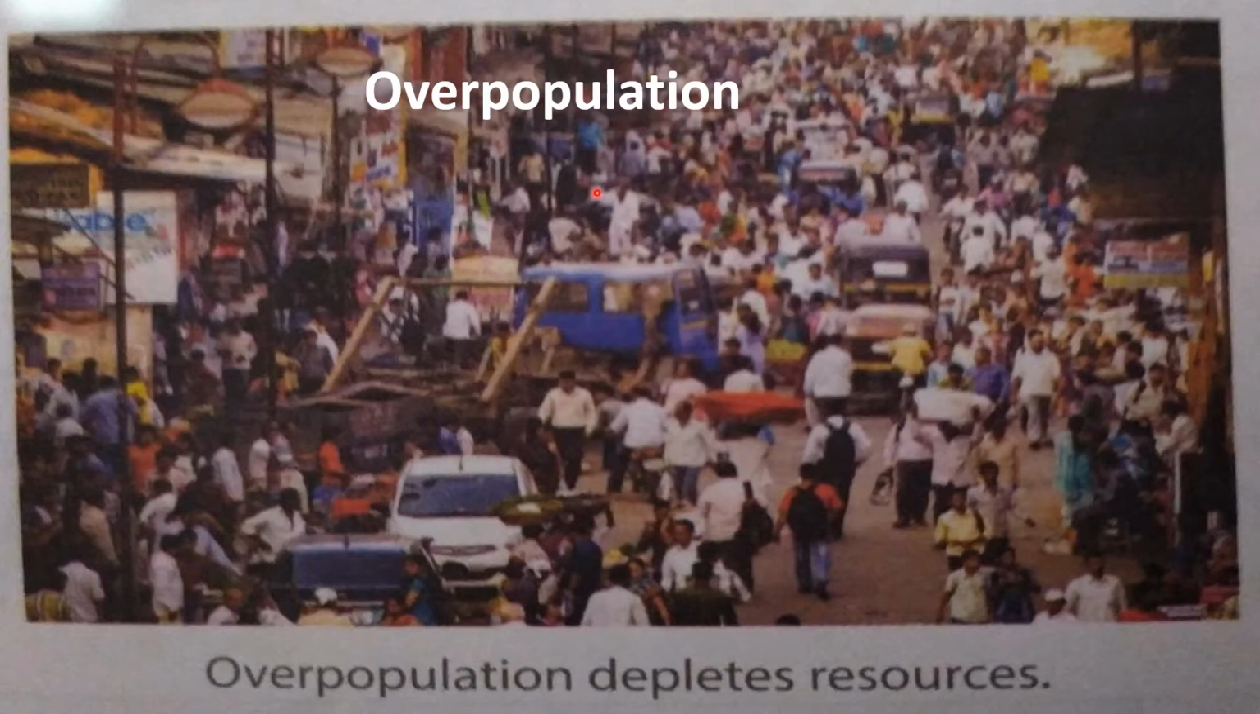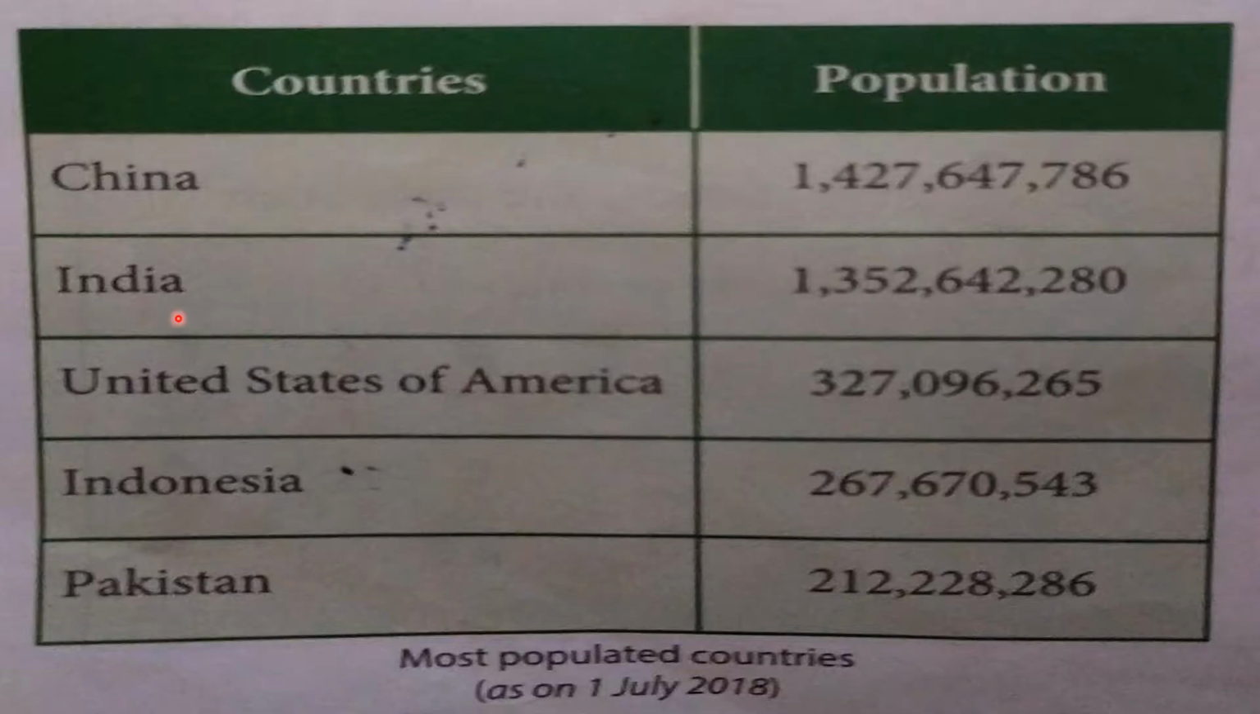So children, this chart is showing the most populated countries of the world, like China is the first country, India second, United States third, Indonesia, and the last here is Pakistan. Okay, so this is according to the population.